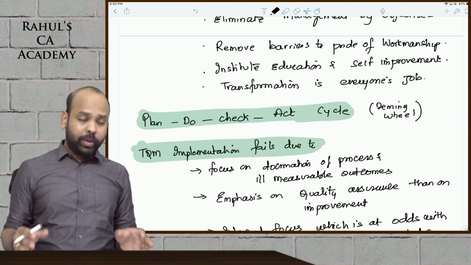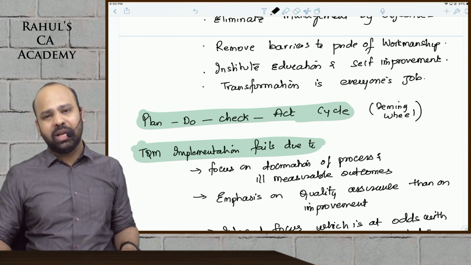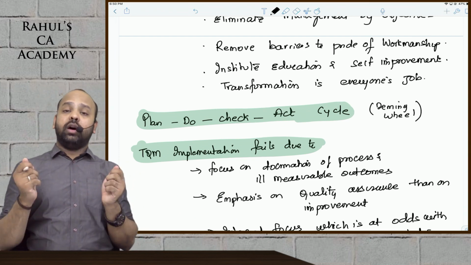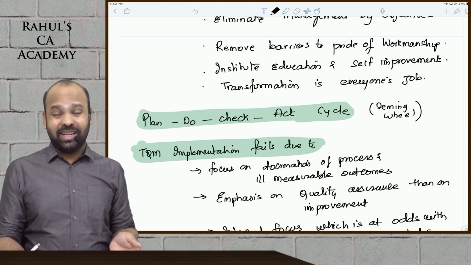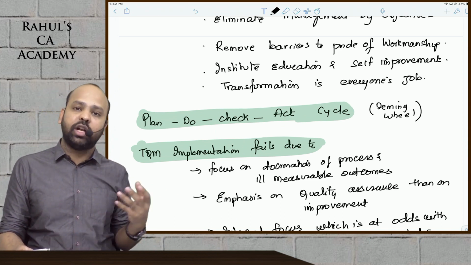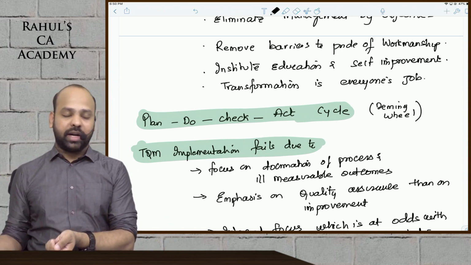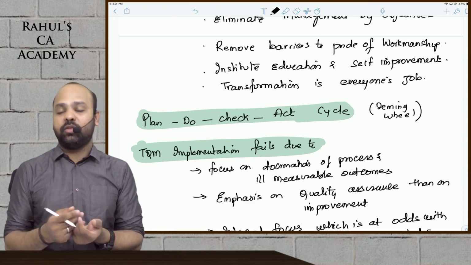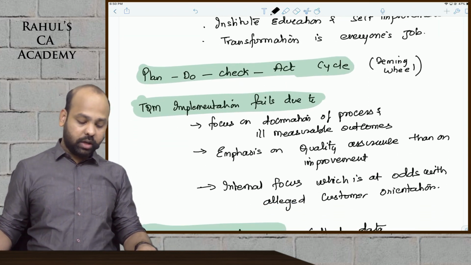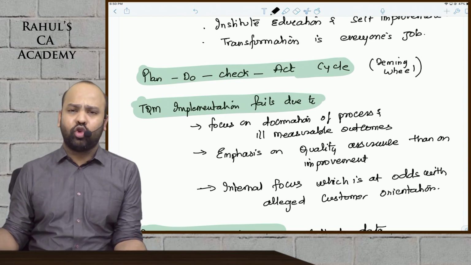Do is implementation: whatever approaches you've identified, implement them. Check is to see whether whatever you've implemented is effective or not. Act finally is the corrective action that you will have to take. Identify, implement, see if it is effective or not, and then take corrective action. That is the PDCA cycle. Why does TQM implementation fail? Because people give a lot of importance to documentation.